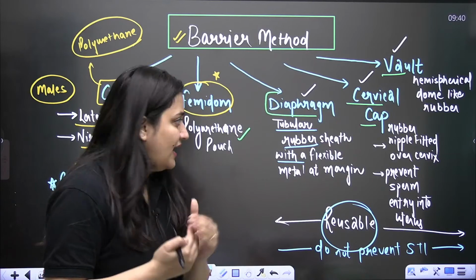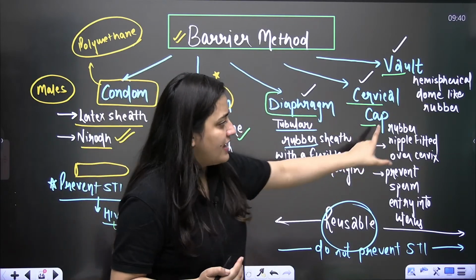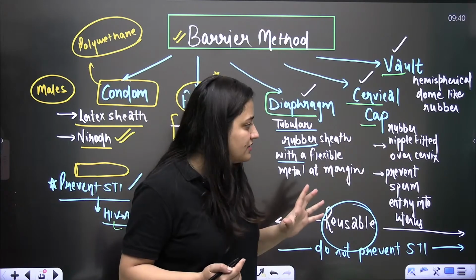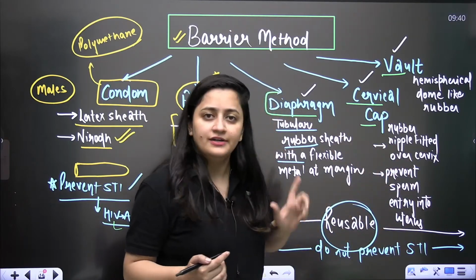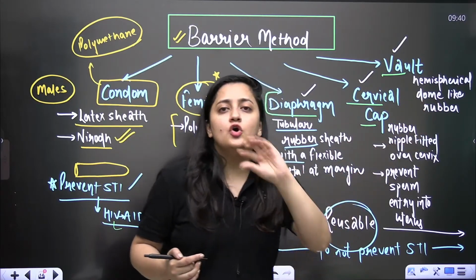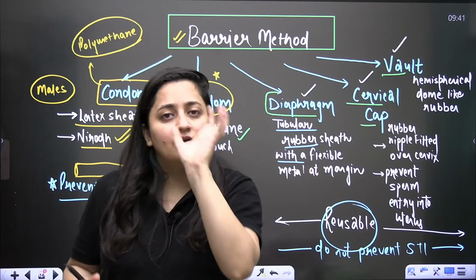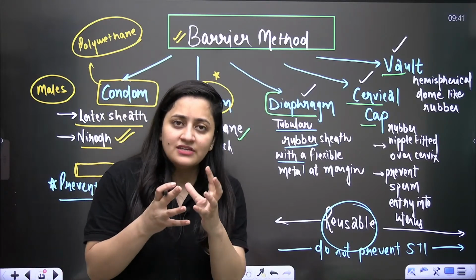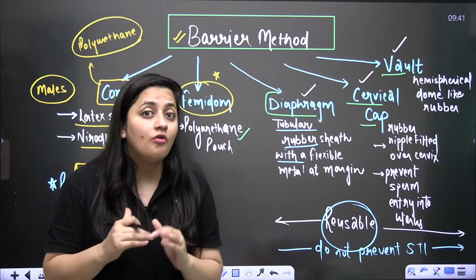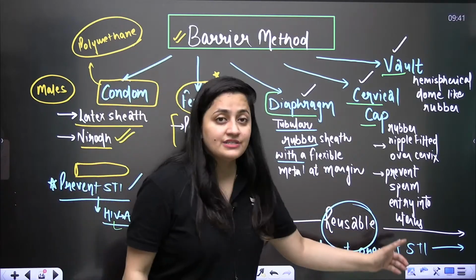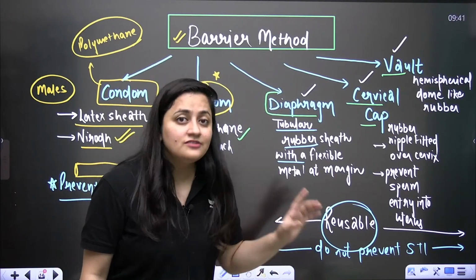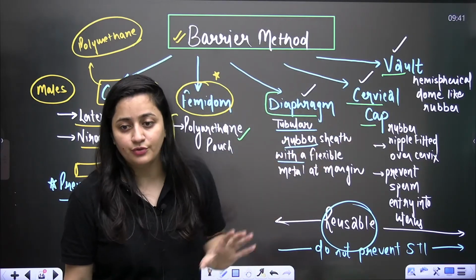The diaphragm and even the cervical cap, you can see here, is a rubber dome fitted over the cervix. It is going to cover the cervix, so sperm will not enter into the uterus. The vault is also the same thing, a hemispherical dome-like rubber which covers these openings. After sexual intercourse, the female can remove it, clean it and reuse it, so obviously it is reusable. The chance to prevent STI is not there, so they are not going to prevent AIDS. This is what you need to remember.